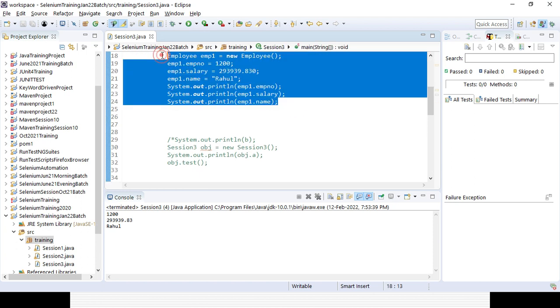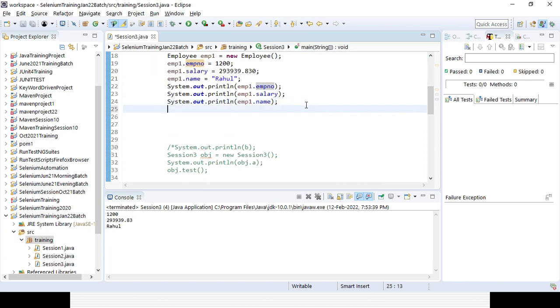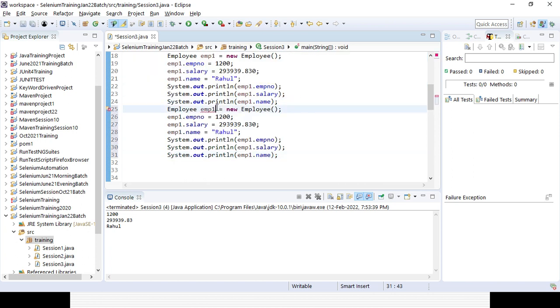So I'll be creating another variable or another object or instance of the employee class called emp2. Similar way I can define some value here, and similar way I can print it out.